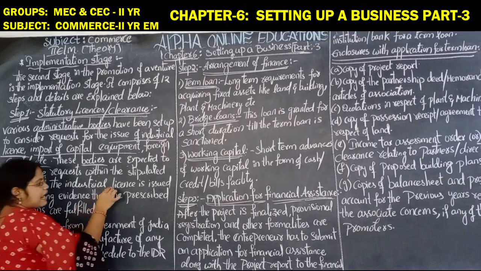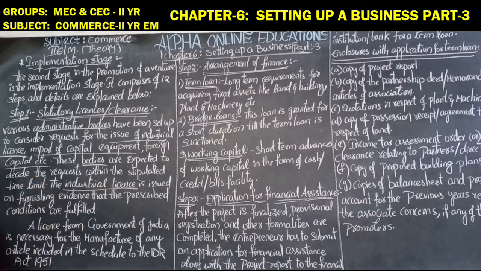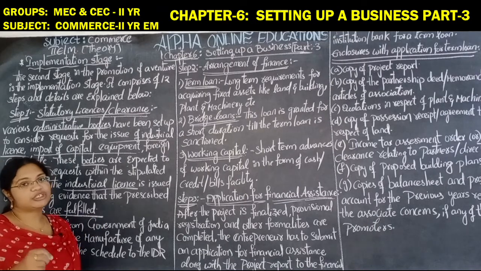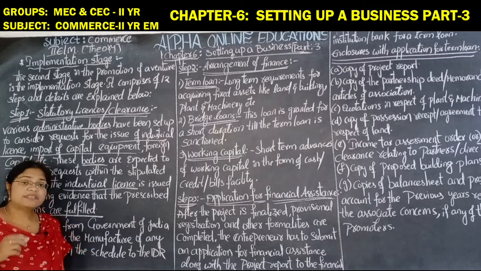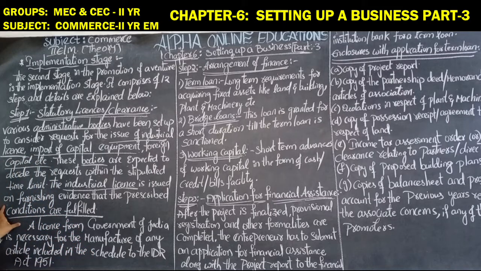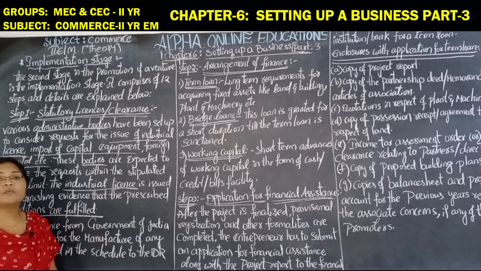What the industrial license indicates here is, if the license is issued to the entrepreneur, it means that he has fulfilled all the conditions that are required for the issuing of the license, that prescribed conditions have been fulfilled by the entrepreneur.